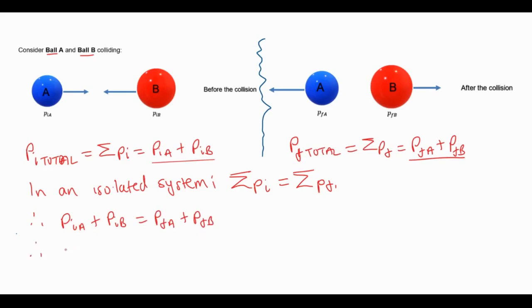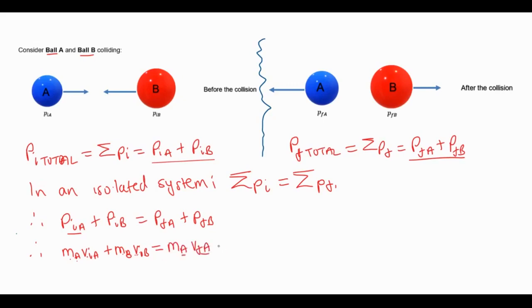We can write this as m_A times the initial velocity of A, plus m_B times the initial velocity of B. m_A means mass of A. m_B means mass of B. And v_iA means the initial velocity of A. v_iB means the initial velocity of B. This is equal to mass of A times final velocity of A. These are subscripts.